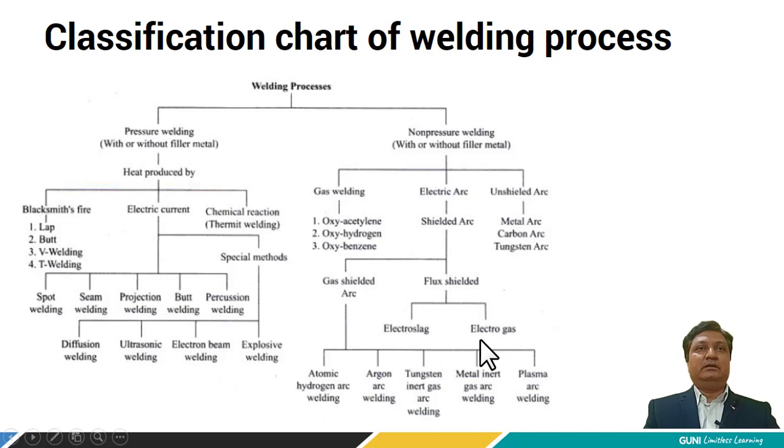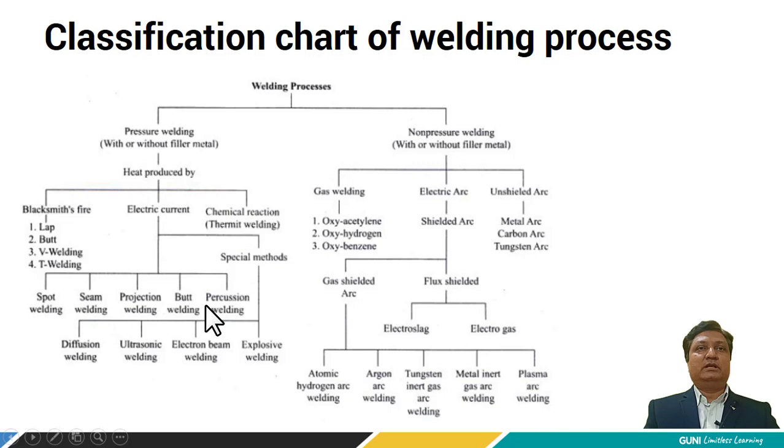Now the pressure welding is further classified into three types according to the heat produced, that is blacksmith fire, electric current and chemical reaction. Chemical reaction welding is also known as thermit welding, and electric current welding can be classified as spot welding, seam welding, projection welding, butt welding and percussion welding.